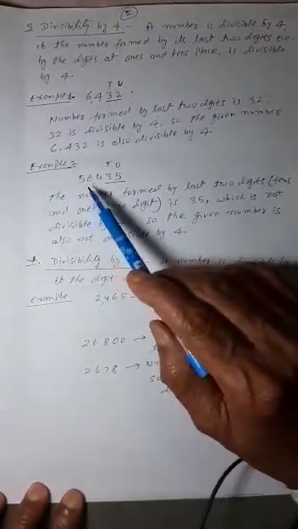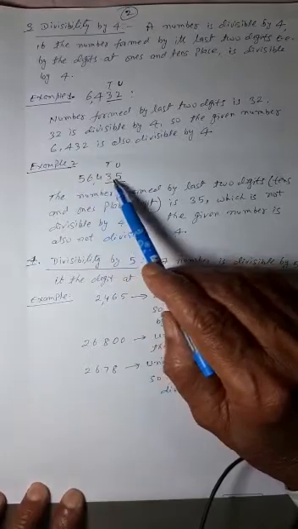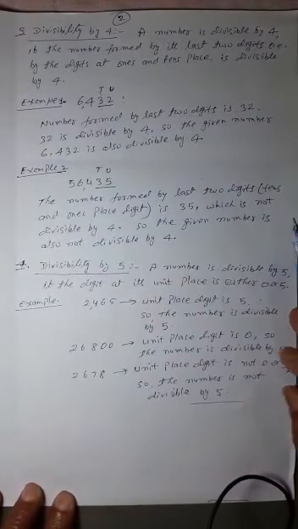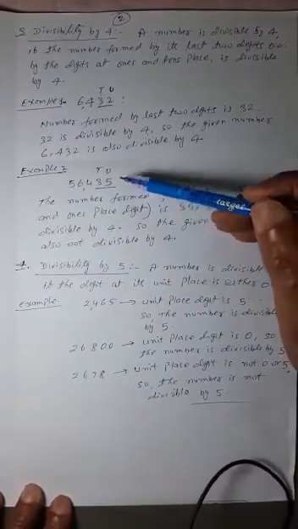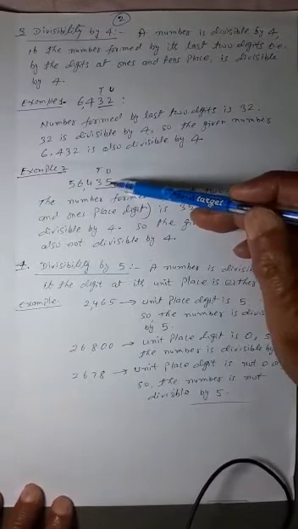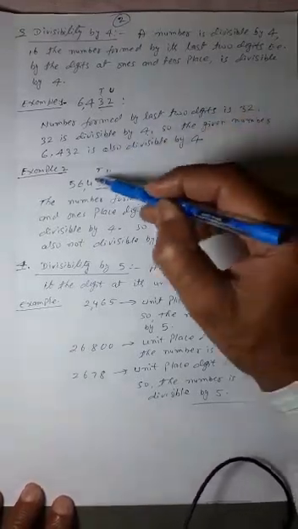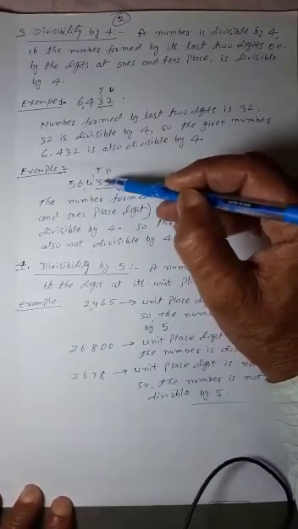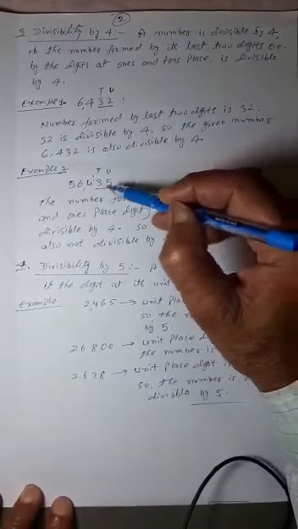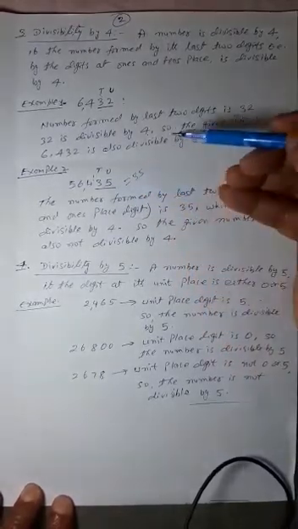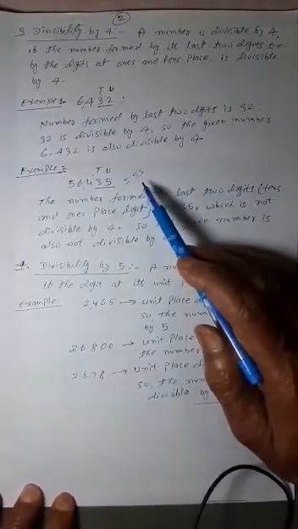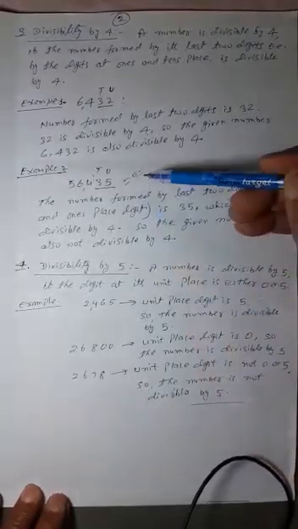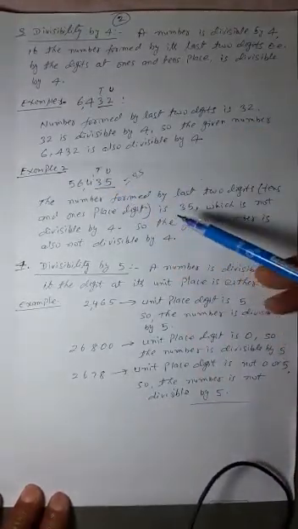Second example is 56,435. We have to check without actual division whether this number is divisible by 4 or not. Here again we shall apply the same rule. We have to see which number is formed by the last two digits, the tens place digit and unit place digit. This is 35. We have to check whether 35 is divisible by 4 or not. We know 35 is not divisible by 4. So this entire number is not divisible by 4.